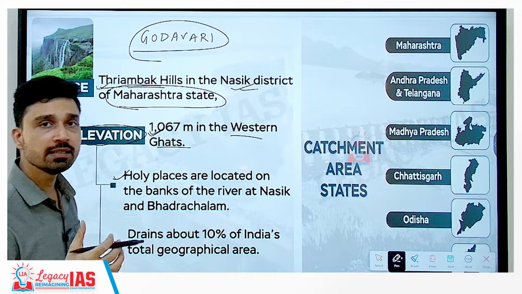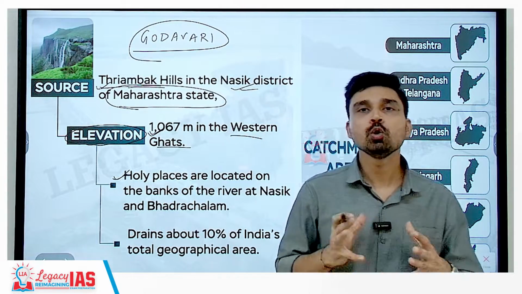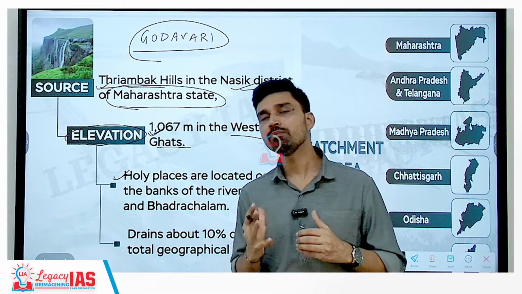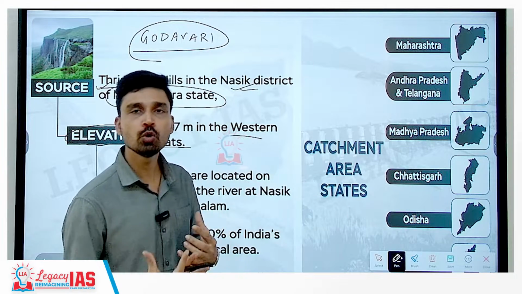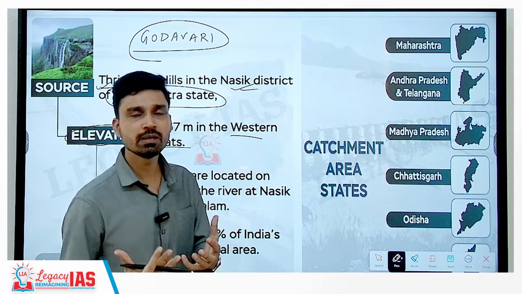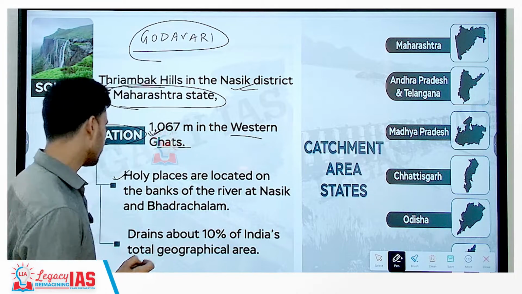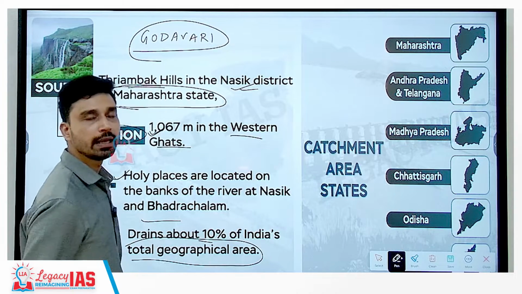For example, it is along the bank of river Godavari in the city of Nasik where Kumbh Mela is organized. So Ganga River, Godavari River, and one more, Chipra River. These are 3 rivers where Kumbh Mela, that is Ardh Kumbh or Mahakumbh, is organized after 6 years and 12 years interval respectively. It drains about 10% of India's total geographical area.